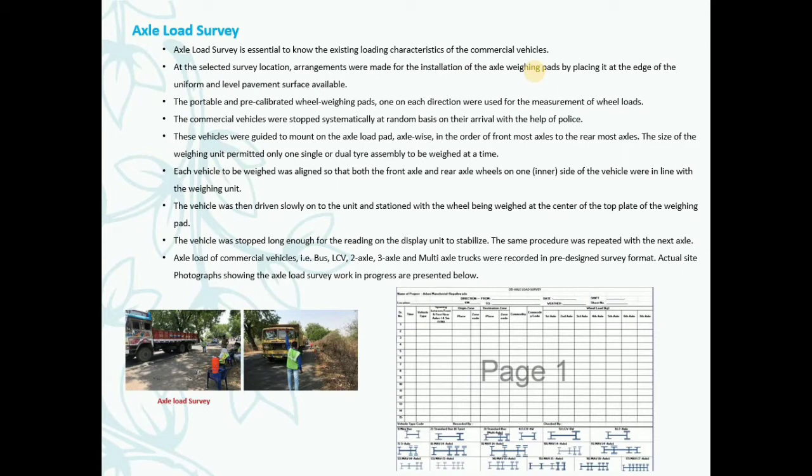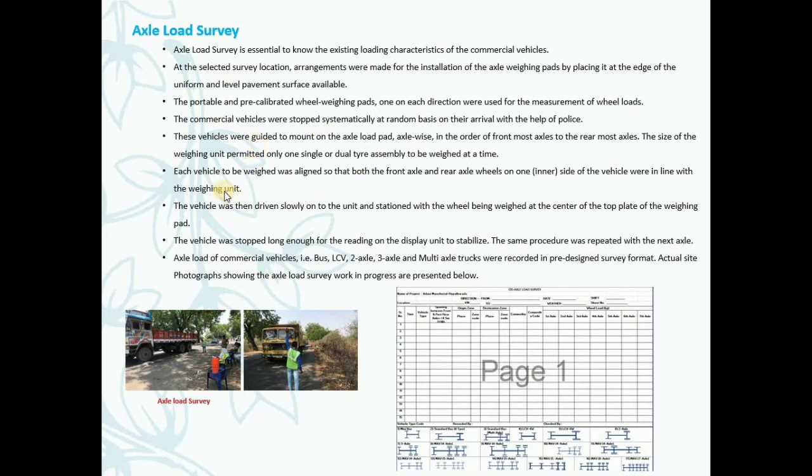Okay, so before that, you should get the permission from the local police office. With the permission you can also get 2 or 3 constables to help our survey. Police will help you with the survey, because drivers won't stop that easily. When they see the police they will stop, that is sure. Then portable and pre-calibrated wheel weighing pads, one at each direction, were used for the measurement of wheel loads. Okay, that's it. Now, these lines are very self-explanatory.